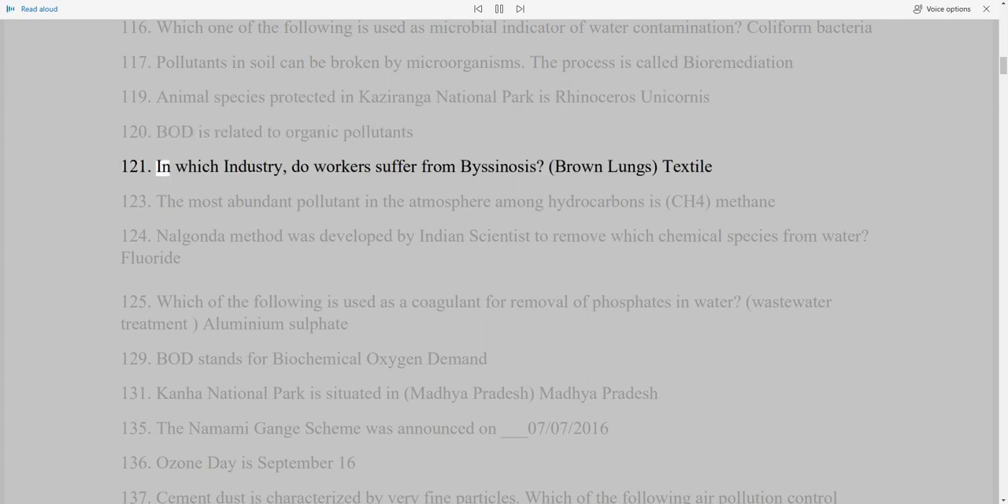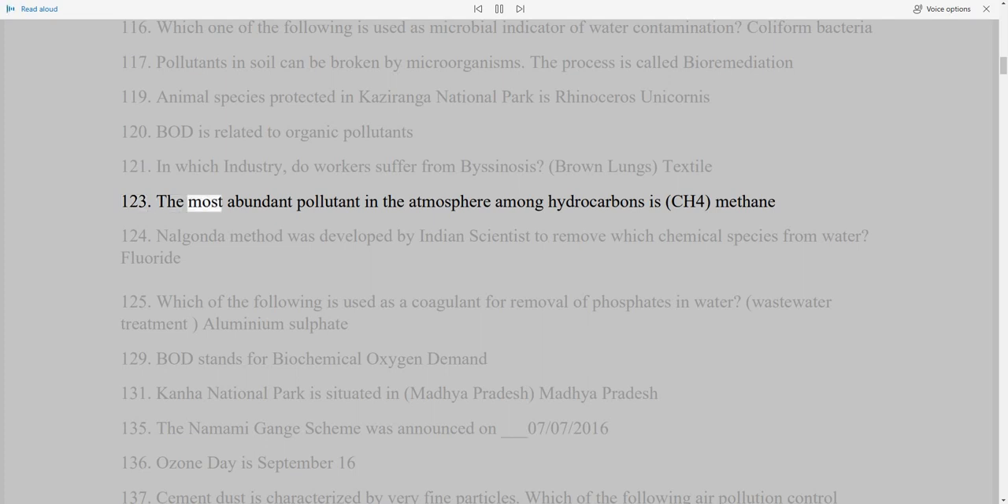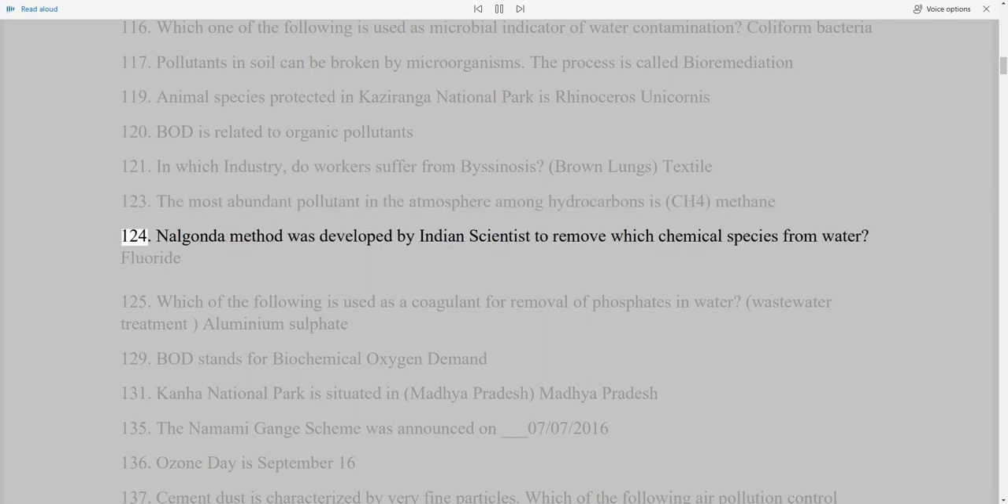121. In which industry do workers suffer from byssinosis? Brown lung, textile. 123. The most abundant pollutant in the atmosphere among hydrocarbons is CH4, methane. 124. Nalgonda method was developed by Indian scientists to remove which chemical species from water? Fluoride.